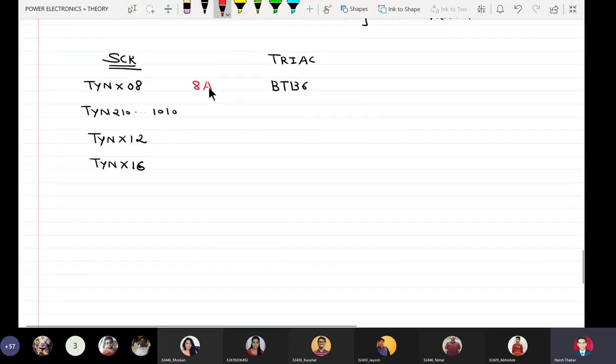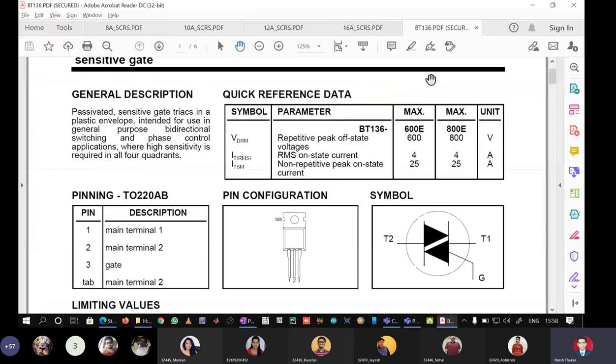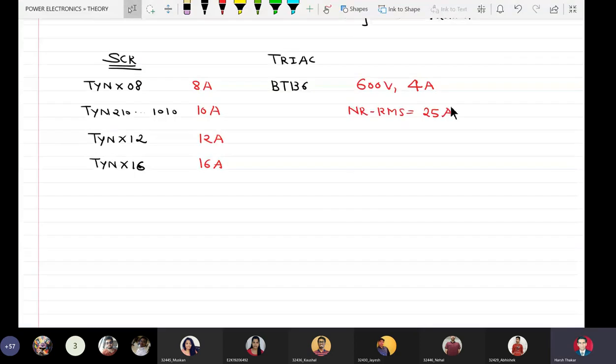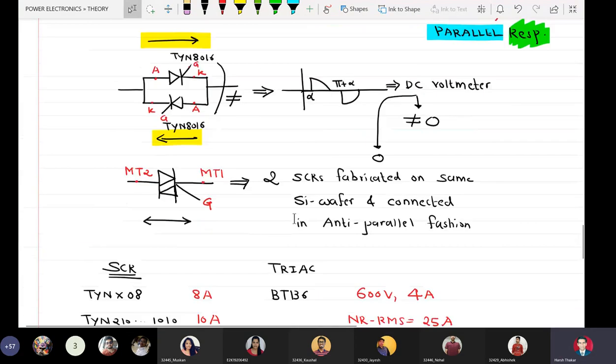So 8 ampere SCRs, 10 amperes, 12 amperes, 16 amperes, and we have 600 volts and 4 amperes. The non-repetitive peak on-state current is 25 amperes.